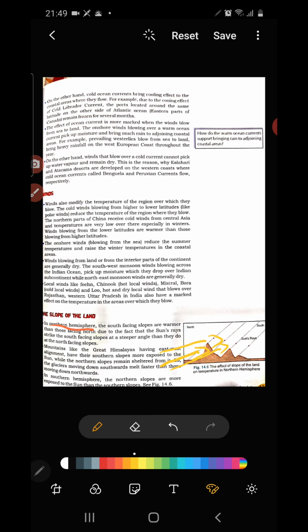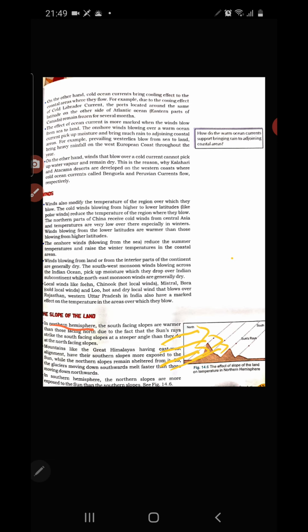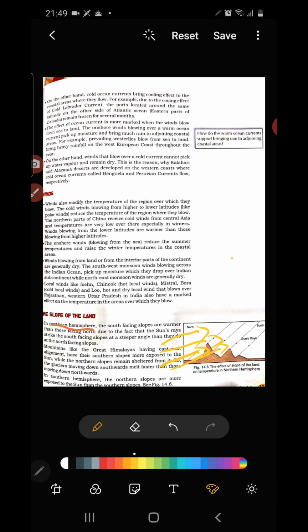Just opposite, in the southern hemisphere, north facing slopes are directly exposed to the sun, and south facing slopes are not. So in the northern hemisphere, south facing slopes are much hotter than the north facing slopes.